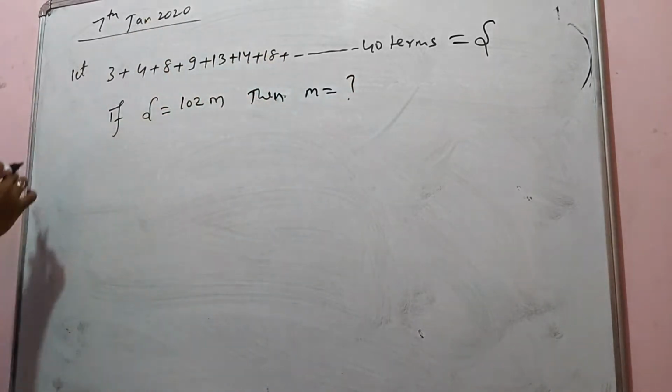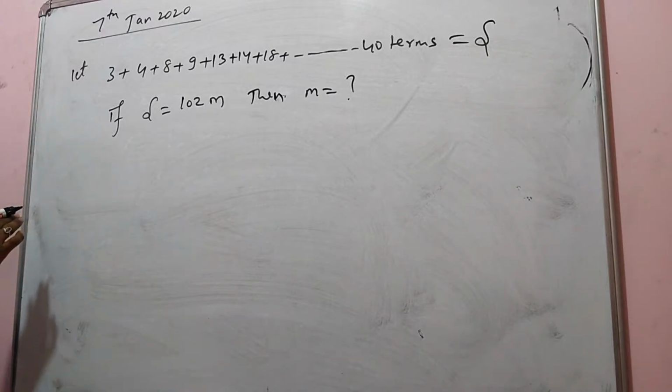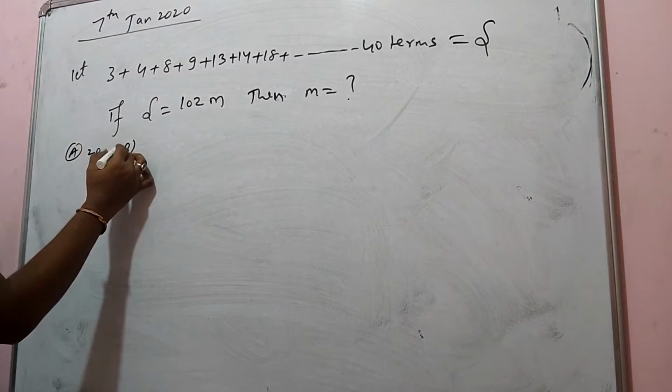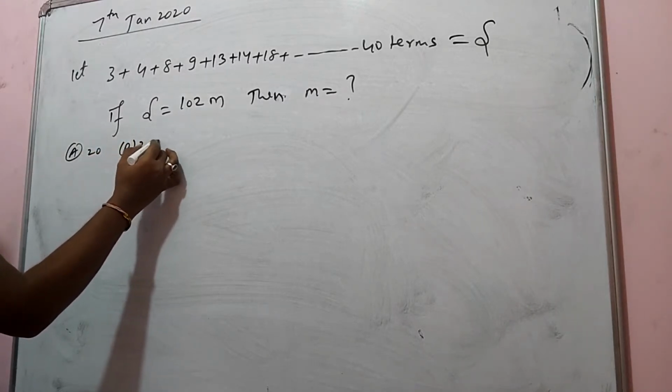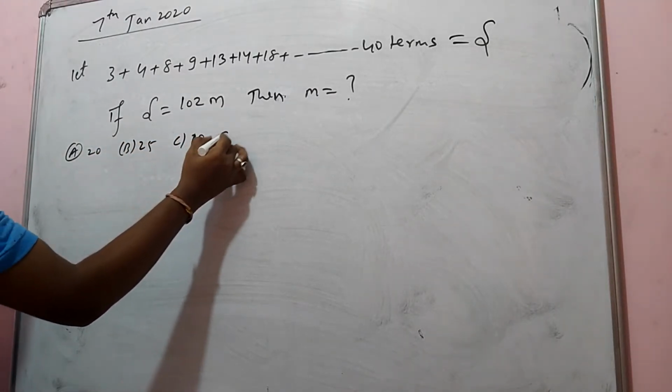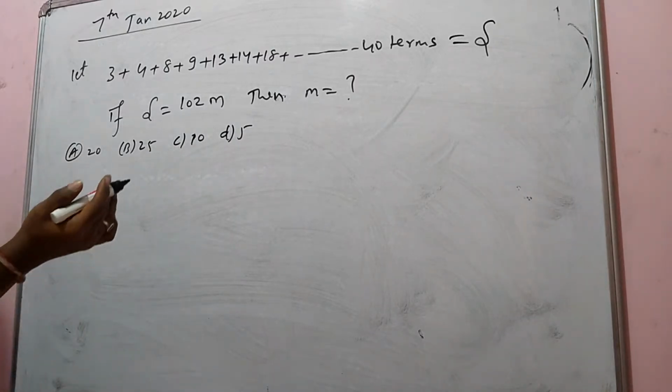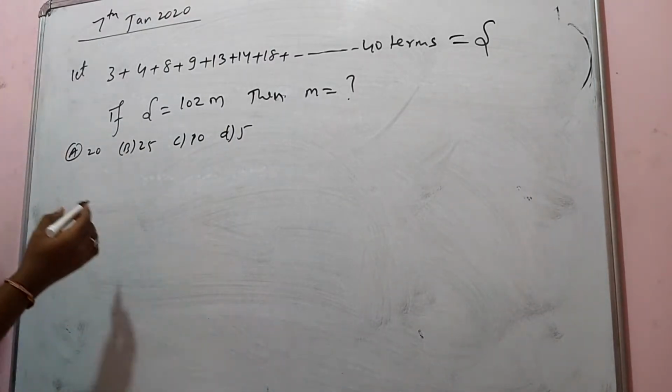Again here a 2020 question. In the first lecture I am explaining the 2020 questions. So option A is 20, option B is 25, option C is 10, option D is 5. Let us see who is going to be right. Yes, everyone understood. Let us solve the question now, dear students.